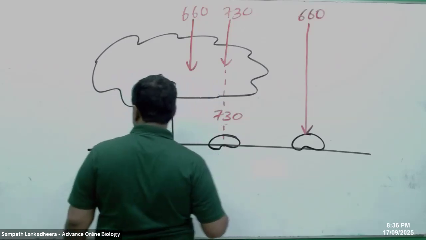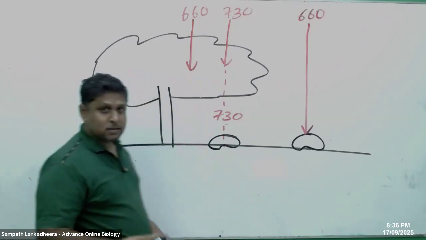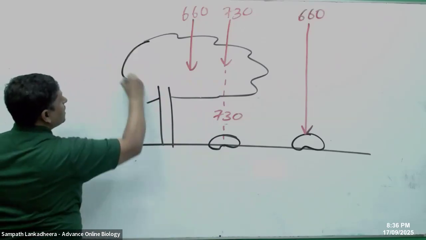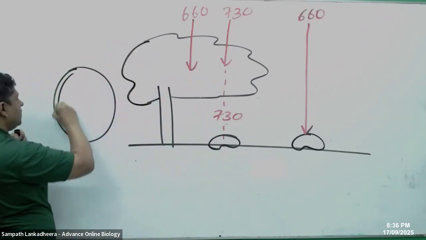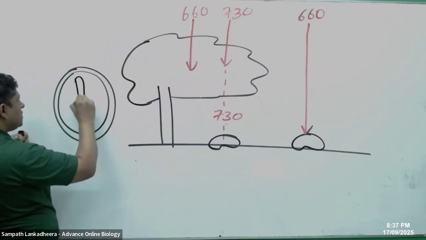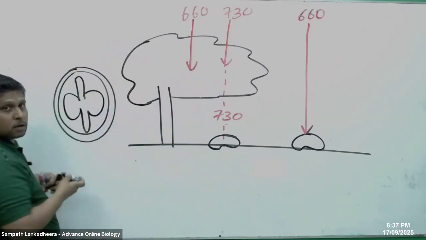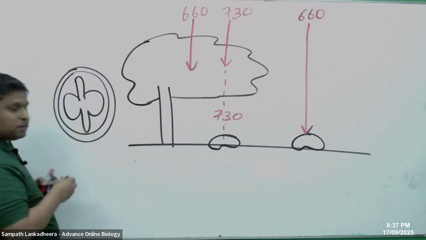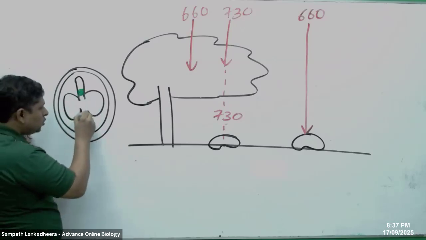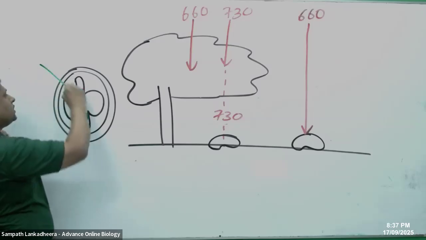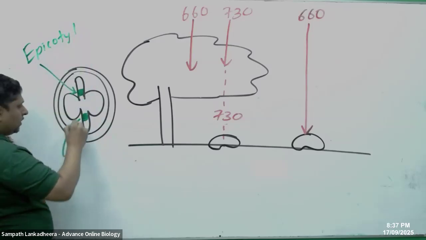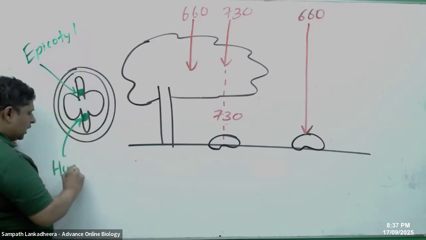Now, a seed has two parts. What are those parts of the seed? This is the seed, and this is the seed embryo. What I drew inside is the seed embryo, and it has two parts. Look at these two green bands. What do you call these? You call this the epicotyl. The lower one, what do you call it? The hypocotyl. Hypo means below.